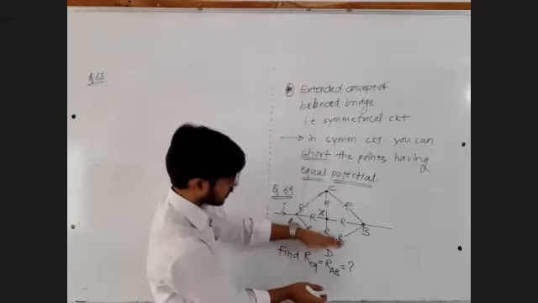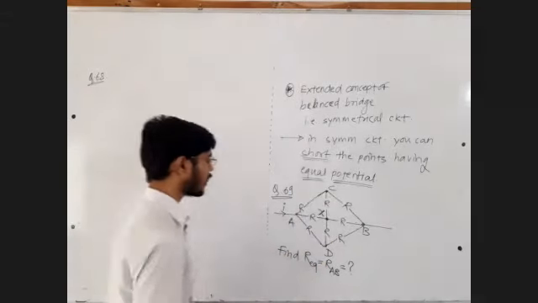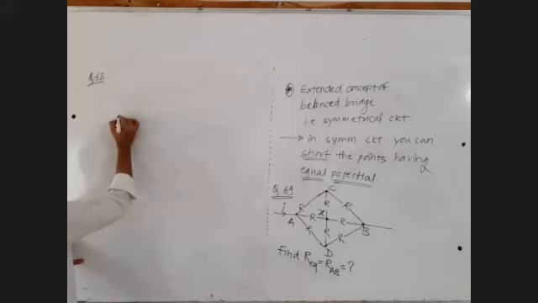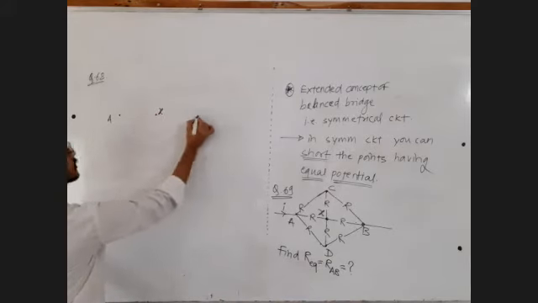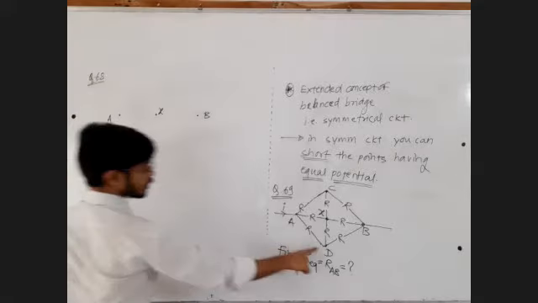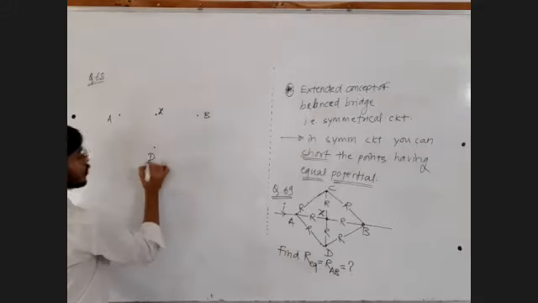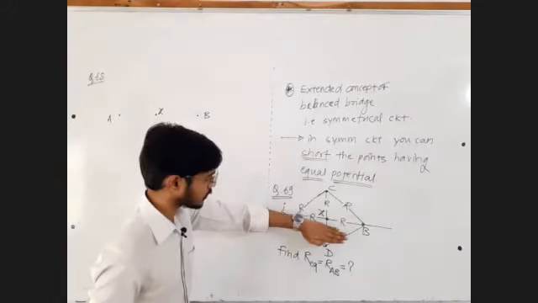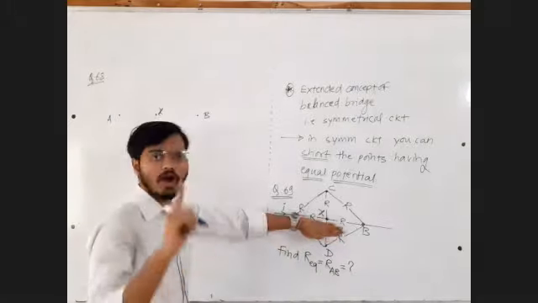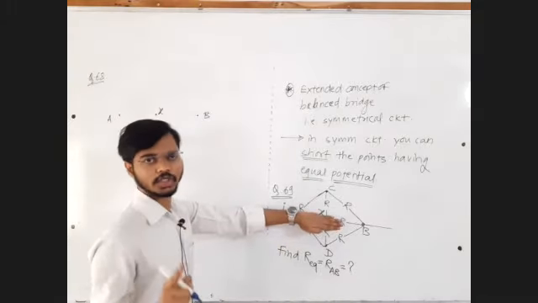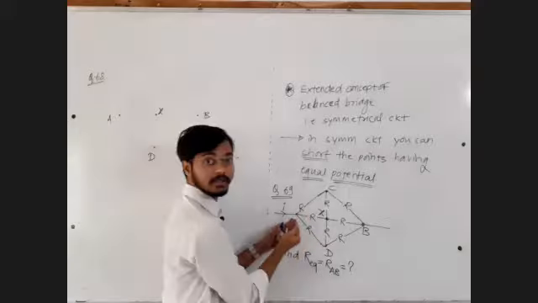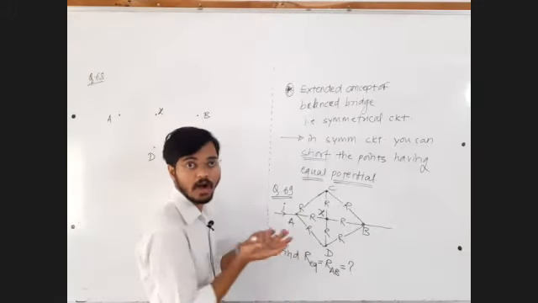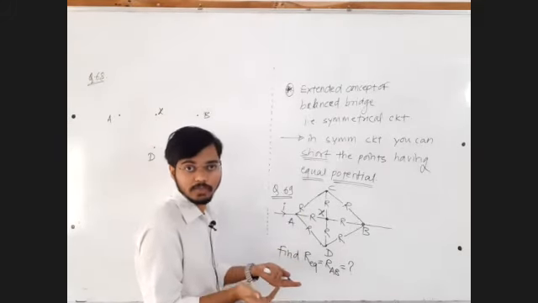You can fold the circuit. If you fold the circuit, what you will get is this. This is point A, this is point X, this is point B, and this is point D. While folding the circuit, make sure that you are not shorting points A and B, because if you short points A and B, how will you get the resistance between points A and B?